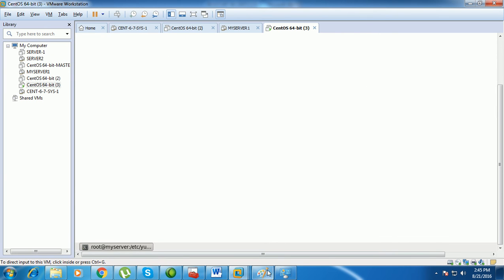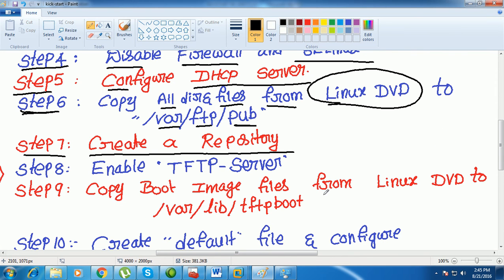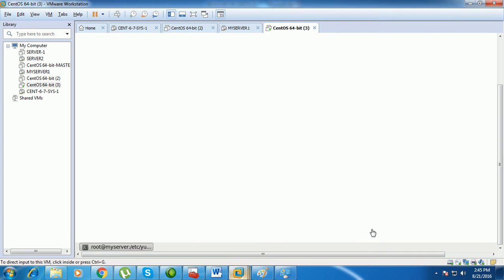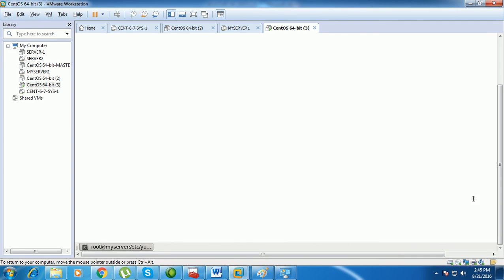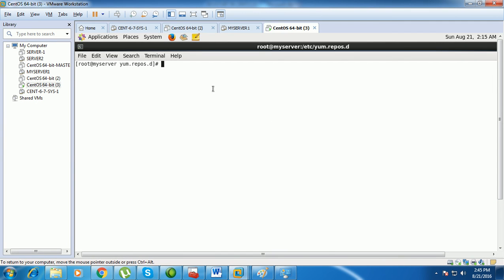So what is the next step we need to do? The next step, step 8, you need to enable the TFTP server.